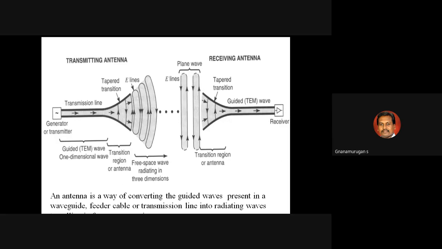This three-dimensional wave goes to the receiving side, and the guided wave is converted to the waveguide for the receiving antenna. That is the process of transmitting and receiving antenna. With an antenna, you can transmit electromagnetic waves from one area to another area, or from one end to another end. That is the concept.